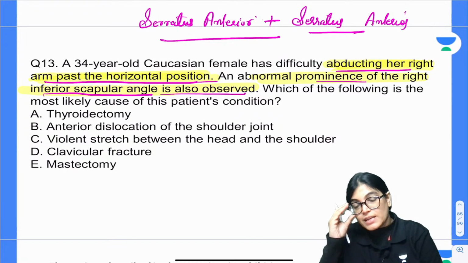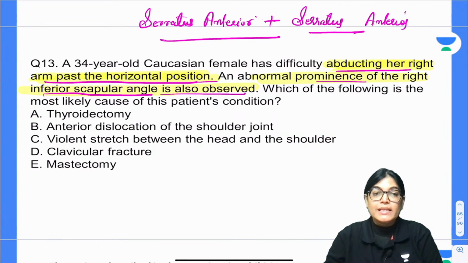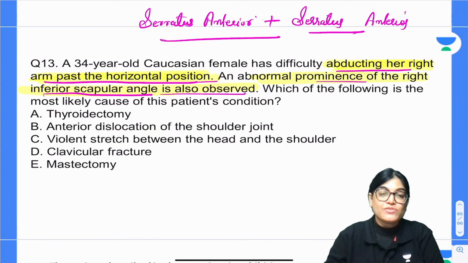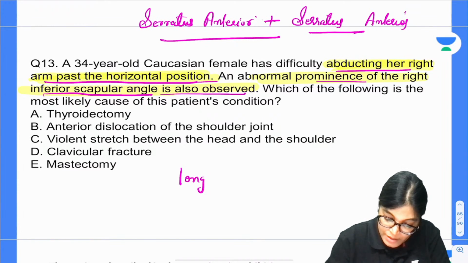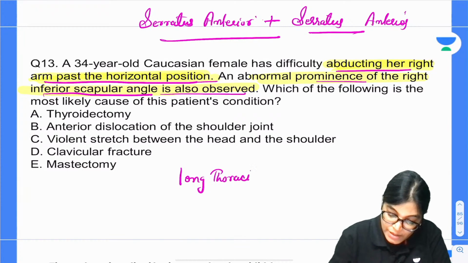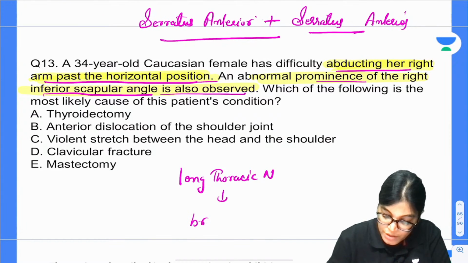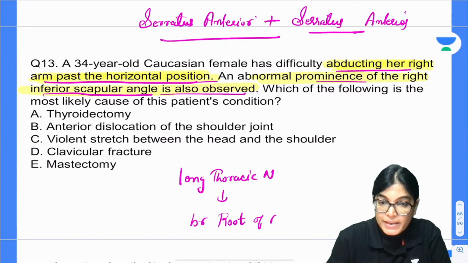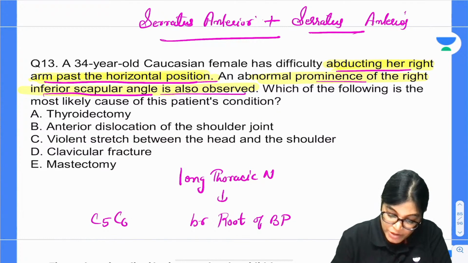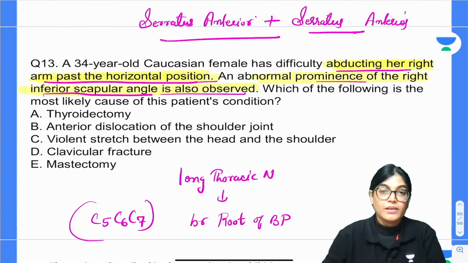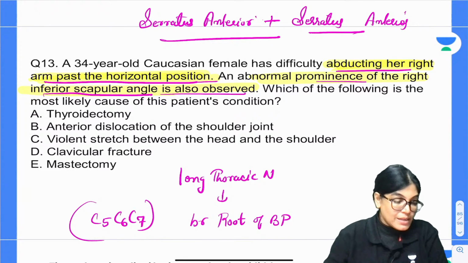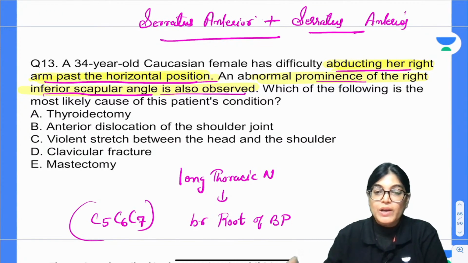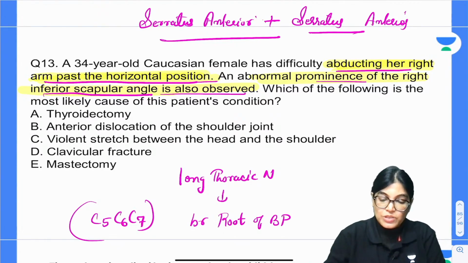Now, my dear aspirants, we know that serratus anterior muscle is running over the medial aspect of the chest and it is getting innervation. Serratus anterior muscle is getting innervation by which nerve? Long thoracic nerve, which is a branch of roots of brachial plexus, having the root value ventral rami of C5, C6 and C7. So, this is the whole detail. Overhead abduction is involved, we know which muscle is involved, and we are also knowing about the innervation. So, let us move further.